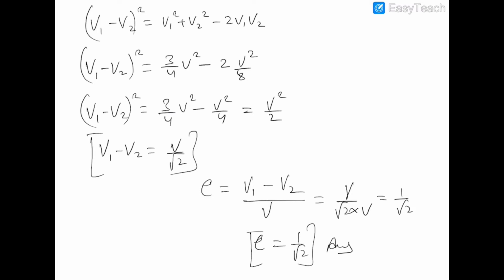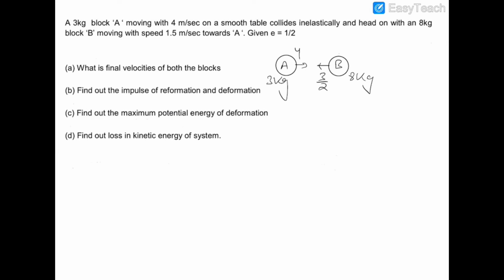Now let's move on to the next question. In this question it is given that there is a 3 kg ball which is moving with velocity 4 meters per second towards another ball of 8 kg which is moving with velocity 3 by 2 meters per second towards the first ball. These two balls strike each other, and the coefficient of restitution of the collision is half. So we have to find out the following points.